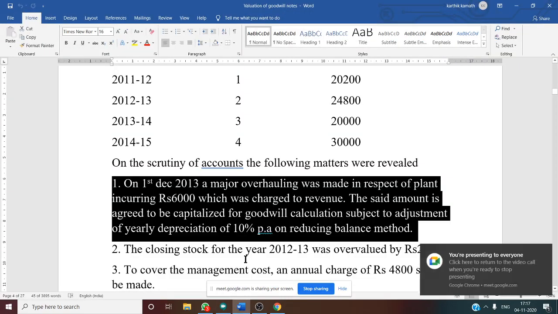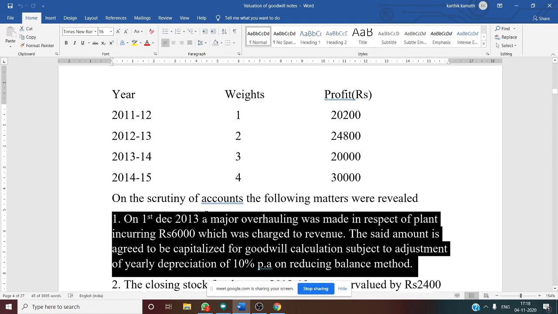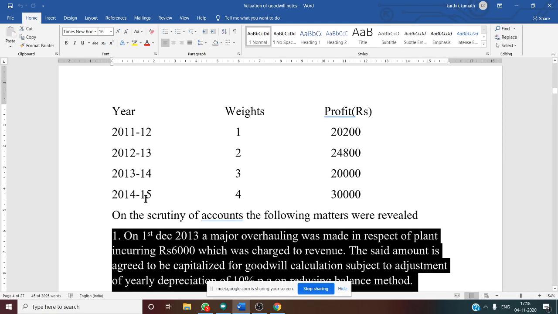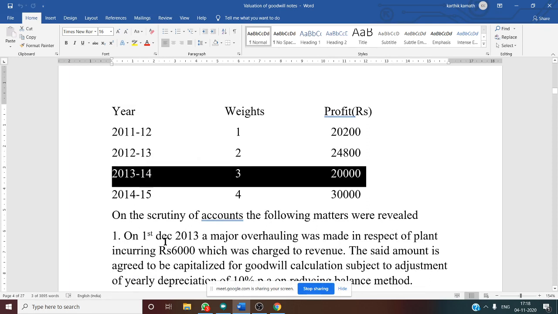First adjustment, major overhauling in respect of plant, you should consider it as capital expenditure. That means this 6,000 rupees is not included. So see the year, 1st December 2013. So this comes in the third year, isn't it? So 2013-14 starts from when?